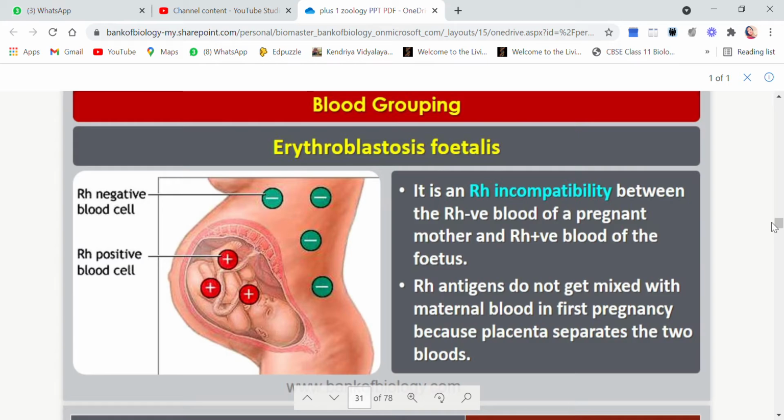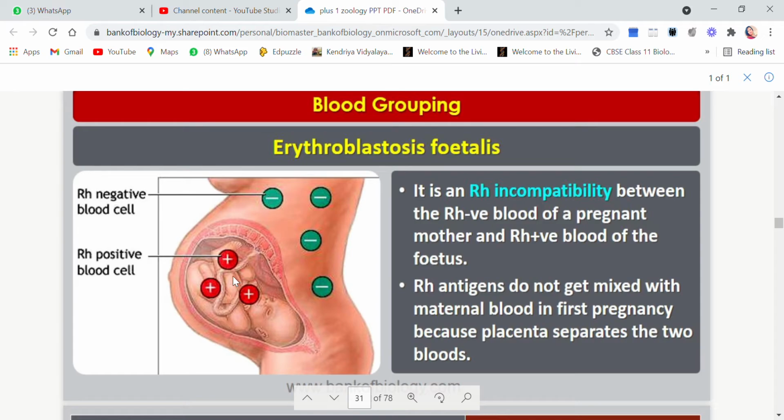It is an Rh incompatibility between Rh negative blood of a pregnant mother and Rh positive blood of the fetus. Now let me tell you, the mother is having Rh negative blood cells and the fetus that is developing inside the mother is having Rh positive blood.